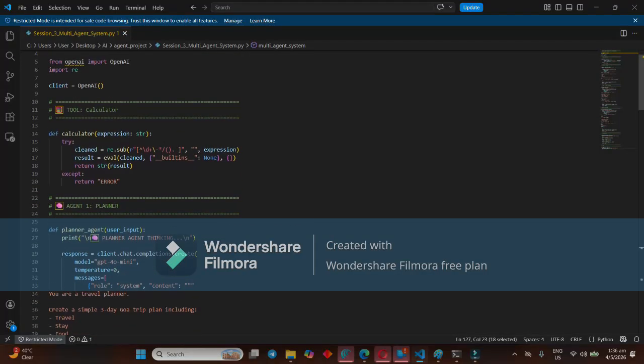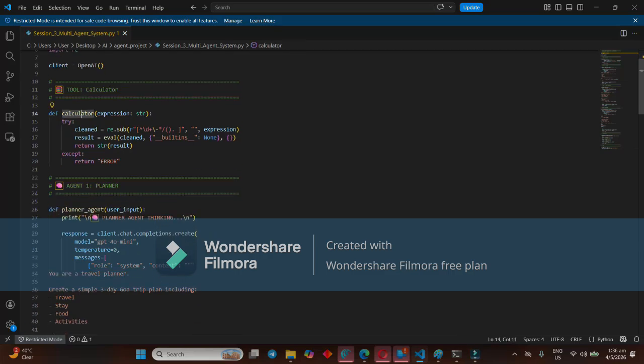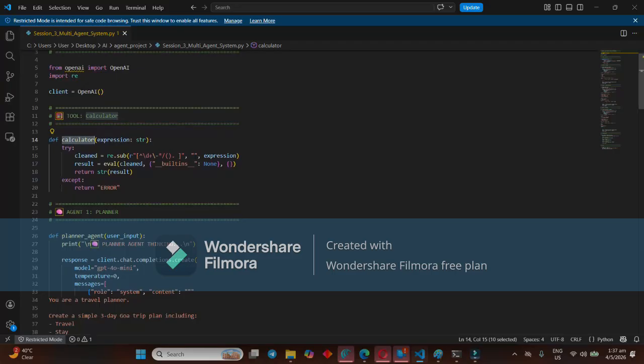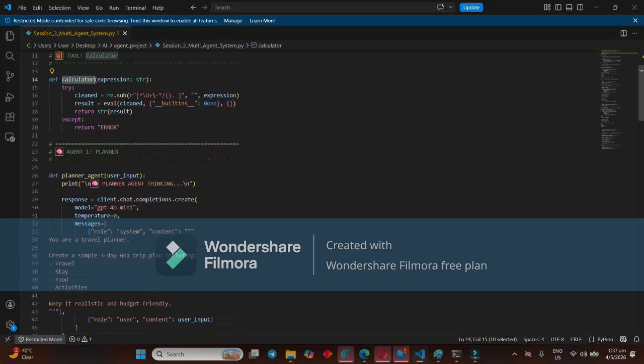And one more thing, we have to look into the prompting, how the prompt is written in this code, because prompt engineering is very important in this concept, but prompt engineering is not enough to build an agent. Now let's look into the code first, and we are going to run it.